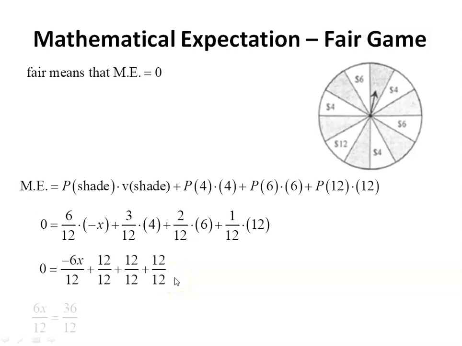I'd isolate that x, move everything else to one side and group it together. And when I solve, that x turns out to be 6. It means that in this case, I would bet $6 for the game to be exactly fair. If I had to bet less than $6, the mathematical expectation would be positive. I would be expected to win over time. And if the bet amount was anything bigger than 6, then this would work out to be a negative mathematical expectation game, a losing game overall on average.